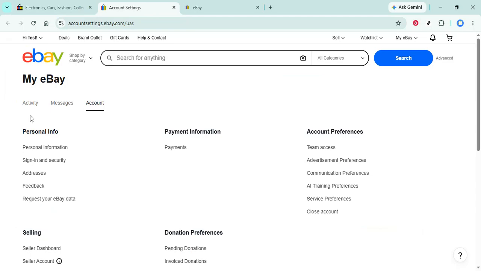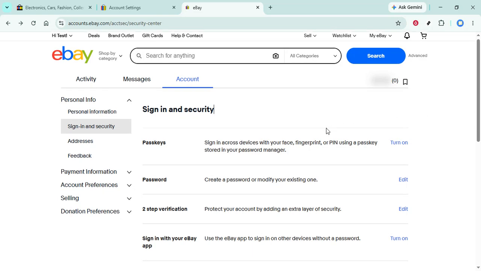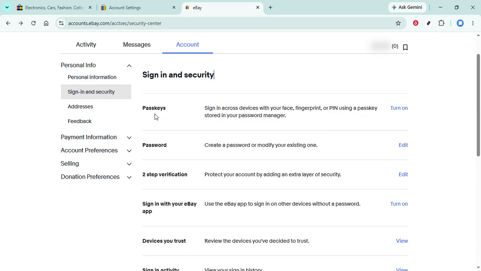In the account settings, you'll see several categories on the left side of the screen. Click on Personal Info. This is where you can update your personal details and manage your security settings, which is exactly what we need for enabling a passkey. After you've clicked on Personal Info, look for the Sign In and Security section. This is the hub for all things related to your account's security, from password changes to security questions. Click on Sign In and Security to proceed.